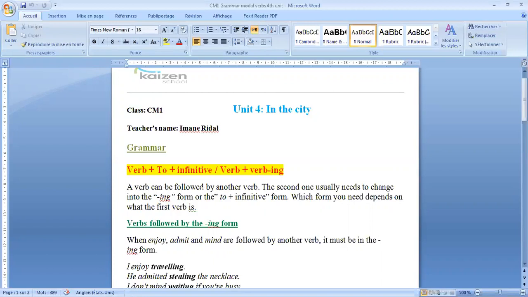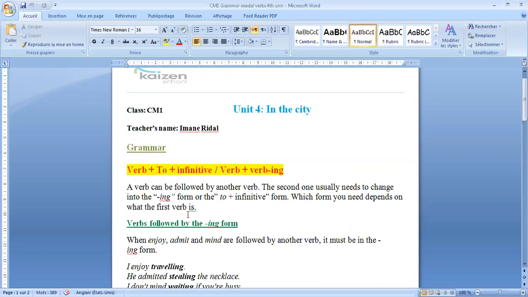A verb can be followed by another verb. The second one usually needs to change into the ing form or to the infinitive, to plus infinitive, the base of the verb. Which form you need depends on what the first verb is.